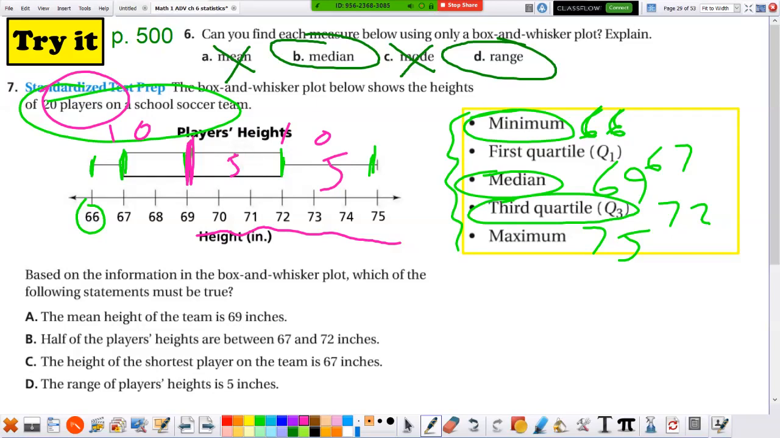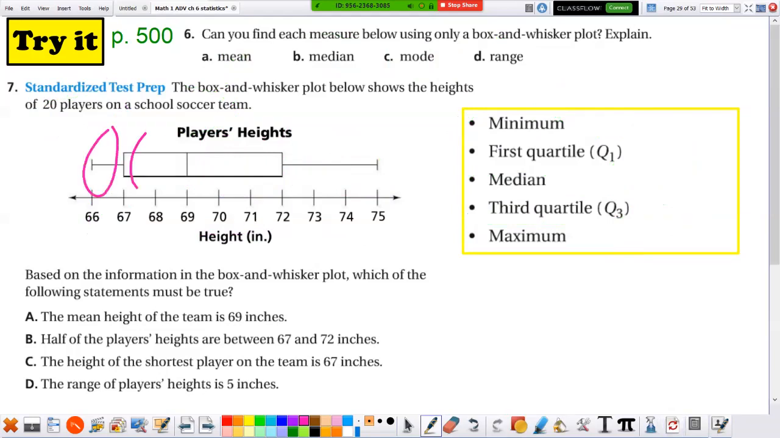So 1/4 of the players are between 69 and 72. 1/4 of the players are between 72 and 75. They're really tall. 1/4 of the players are between 67 and 69. And 1/4 of the players are right in here, so this is probably also 5 players and 5 players. They're just between 66 and 67. So once again, it's neat. Box and whisker divides you into 1, 2, 3, 4 groups. That's why I call them quartiles.